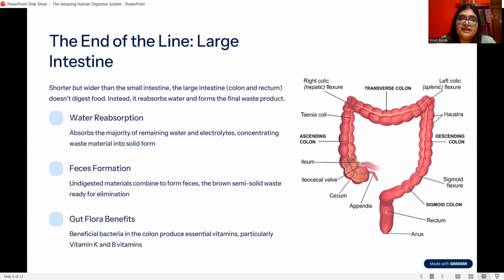And the last is gut microflora benefits. Inside the gut, there are some good bacteria present which are helpful to provide good nutrients to our body and helpful in the absorption of some vitamins, that is vitamin B and vitamin K.